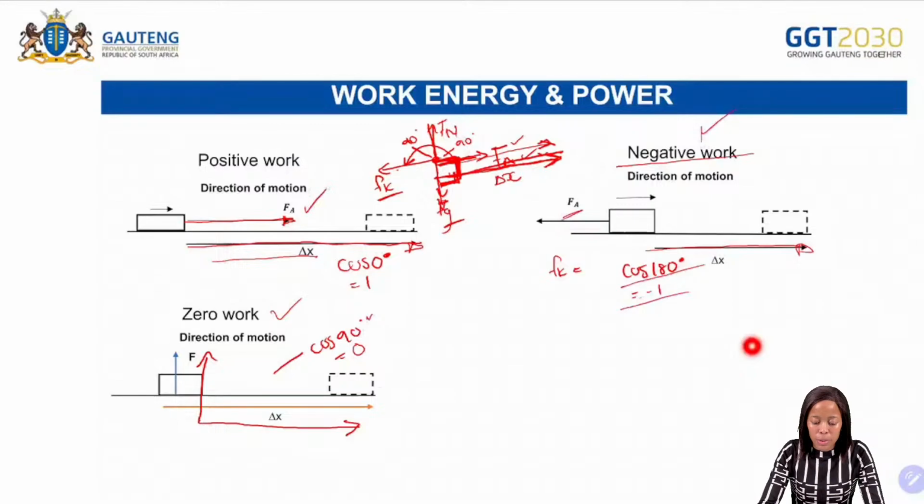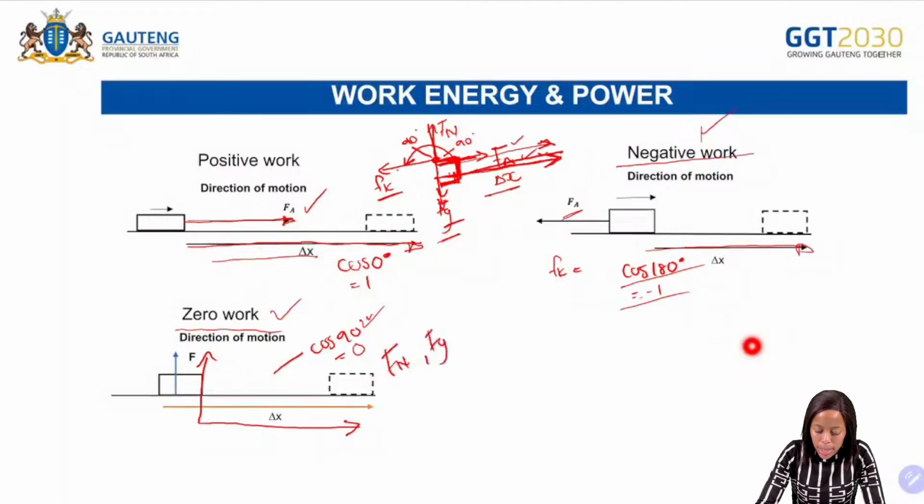And then for the normal force and the Fg, the angle between the displacement and the Fg is 90 degrees. When the angle is 90 degrees and you calculate cos 90 degrees, you will get 0. When you get 0, it means that zero work is done. So zero work will be done on the normal force and the gravitational force there. Okay.